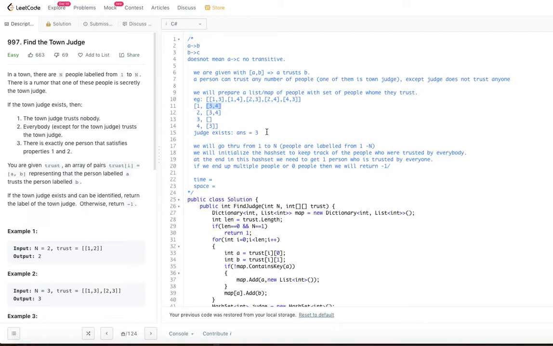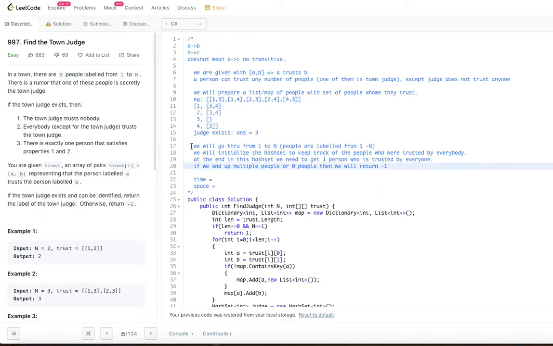Finally, we should be left with one person who is trusted by everyone. If that person is not trusted by everyone, or if there are more persons trusted by everyone, then we return -1 for the answer.